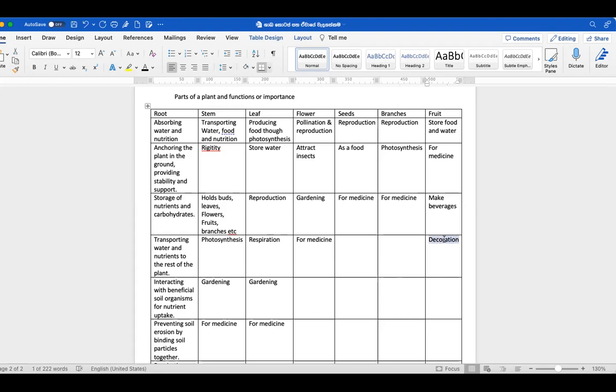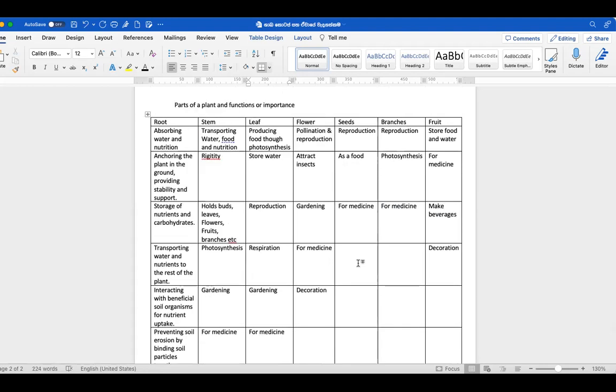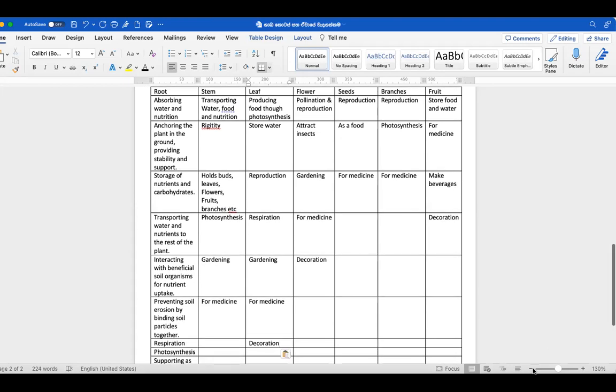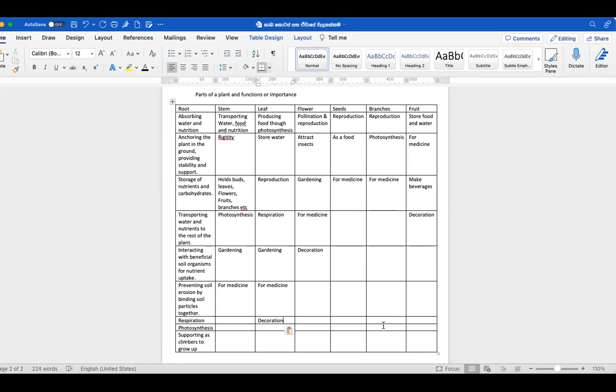Flowers for decoration. Leaves for decoration. These are the things that we use, right? This is basically the functions within the plant, and also we are considering what we use them for. Okay, you can write down these things. It has both, right? Quickly write this down.